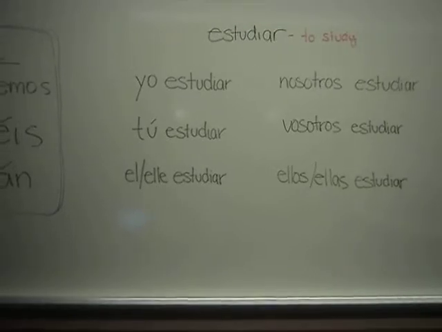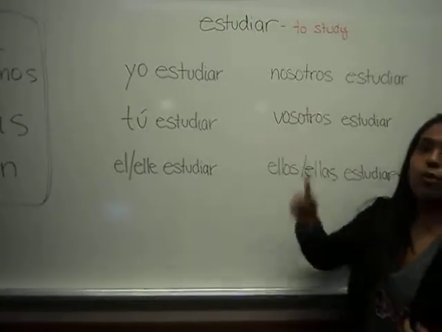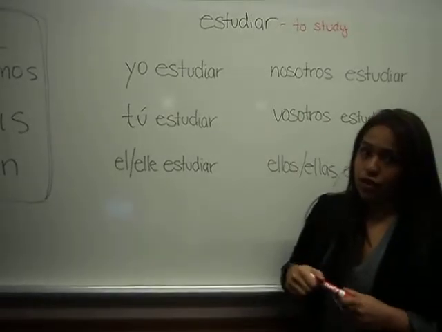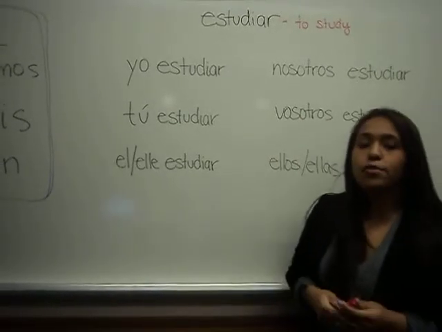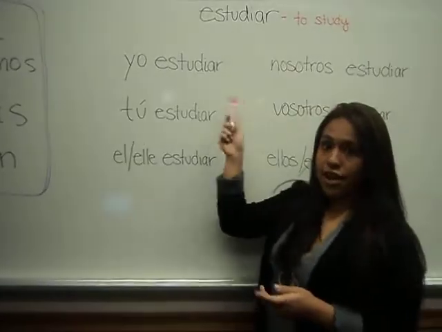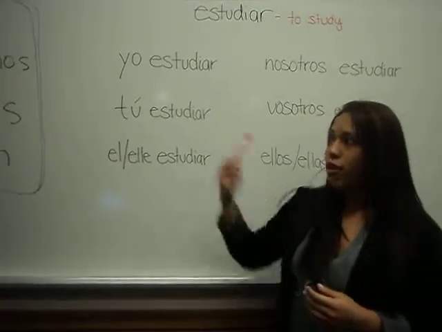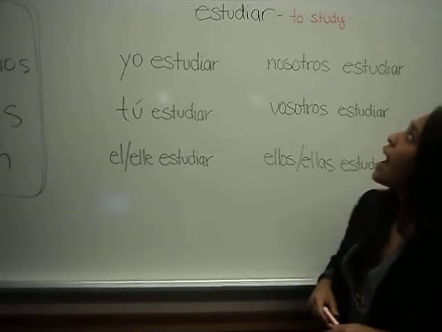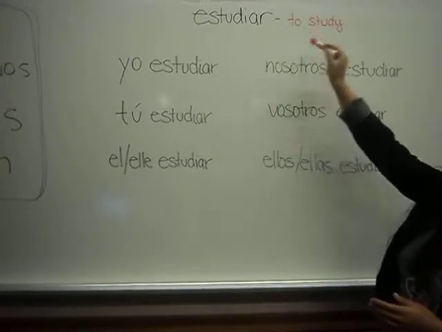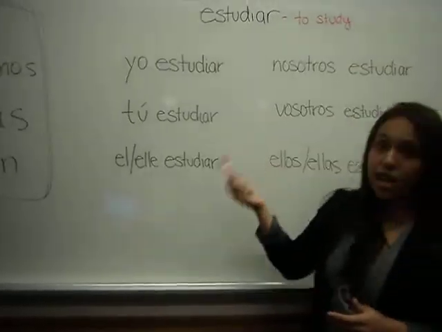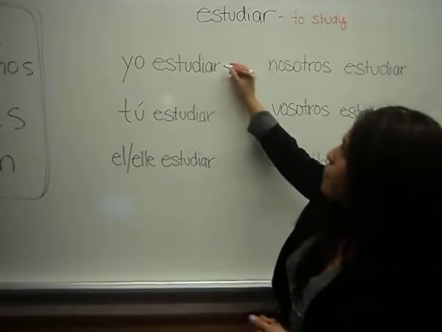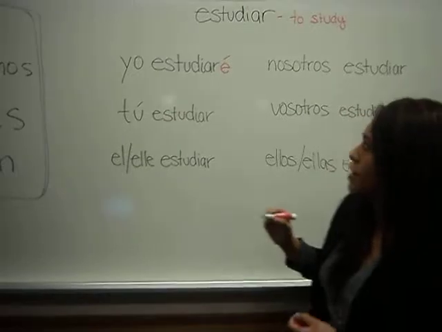So we're going to start with our first AR verb, which is estudiar. This AR verb is a regular verb. And for regular verbs, we never eliminate the infinitive ending. We add on our future tense ending. So to say estudiar, which means to study. So to say I will study in the future tense would be yo estudiaré with an accent on the top.